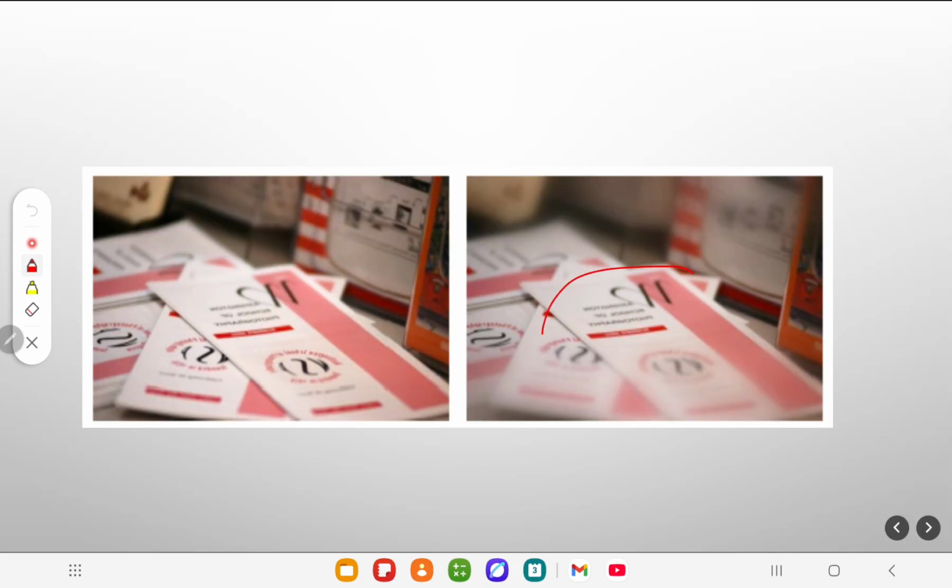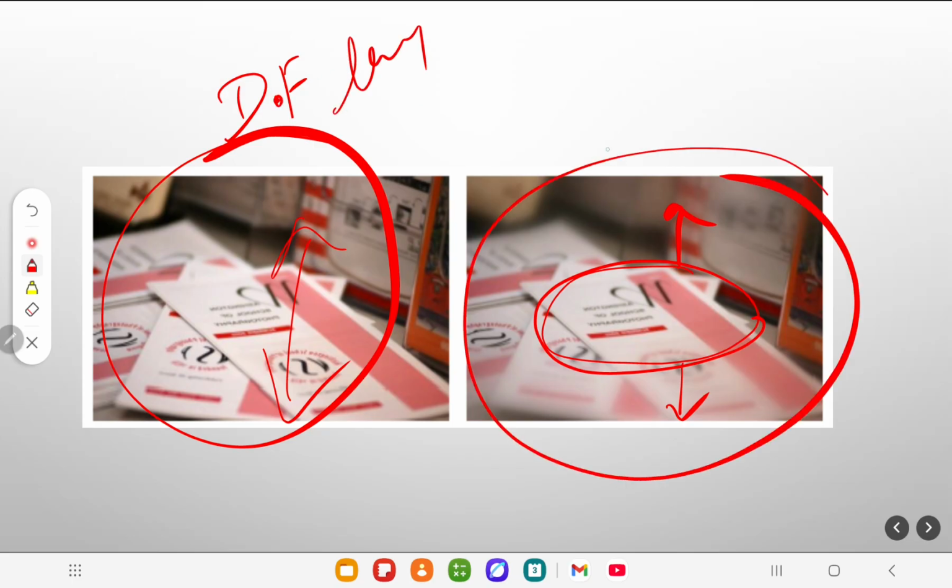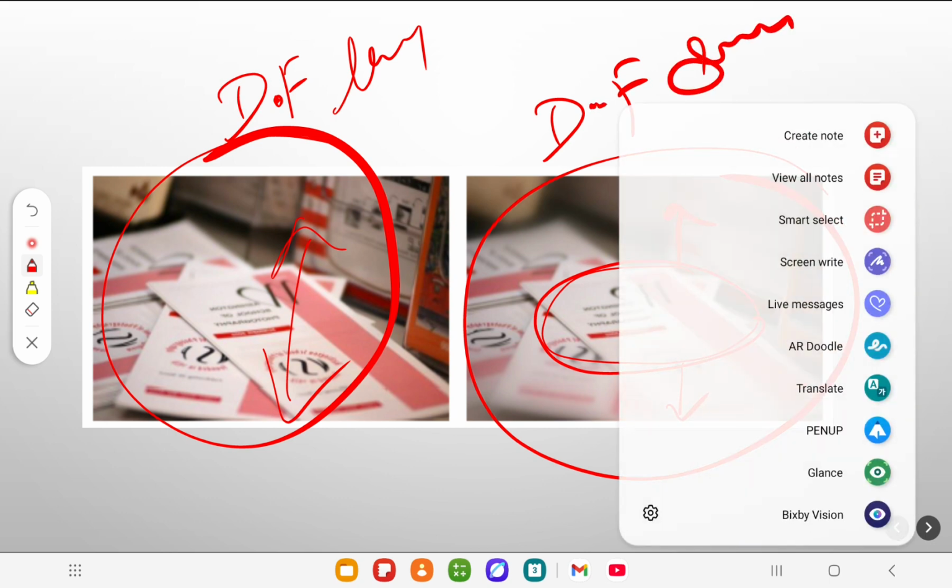Can you see this picture? In this picture, this zone is clear, and away from this one it's blurred, and towards this zone is also blurred. But in this picture, a very long area is clear. So in this picture, depth of field is larger. In this picture, depth of field is smaller, isn't it? And again, I can tell you one thing.